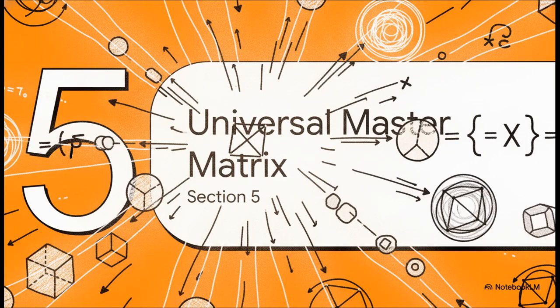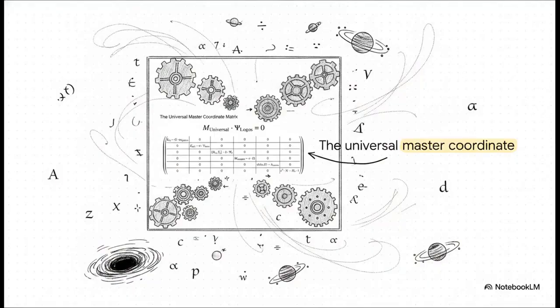Section 5. The Universal Master Matrix. We've finally reached the climax of our explainer. We're integrating all these mathematical blueprints into one grand unified operator system. Here it is, the absolute core of the theory. What you're looking at is a massive 6x6 block diagonal operator tensor. Within this single matrix acting on the global space of the Adele ring, every mathematical sector and macroscopic physical constant interlocks. And for the universe to exist at all, the entire system must equal 0 to remain stable.